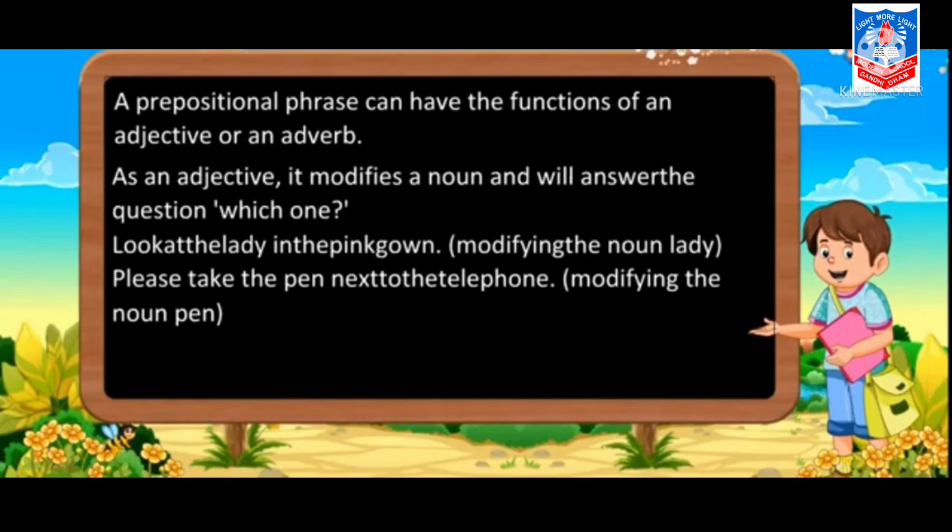That means in a form of which lady. आपको बोला जा रहा है look at the lady. You will ask the question which lady. So in the pink gown is again a prepositional phrase for you. Next, please take the pen next to the telephone. Which pen? Which is kept next to the telephone.